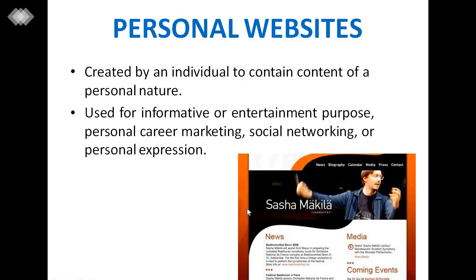Some personal websites are created by an individual to contain content of a personal nature, used for informative or entertainment purposes, such as personal career, marketing, social networking, or personal expression.